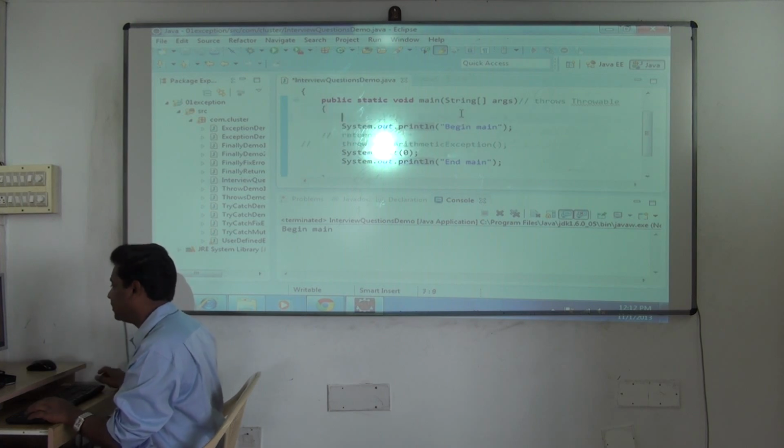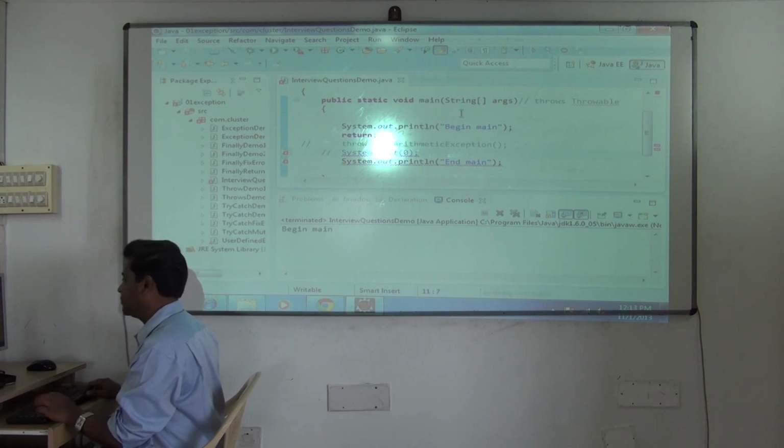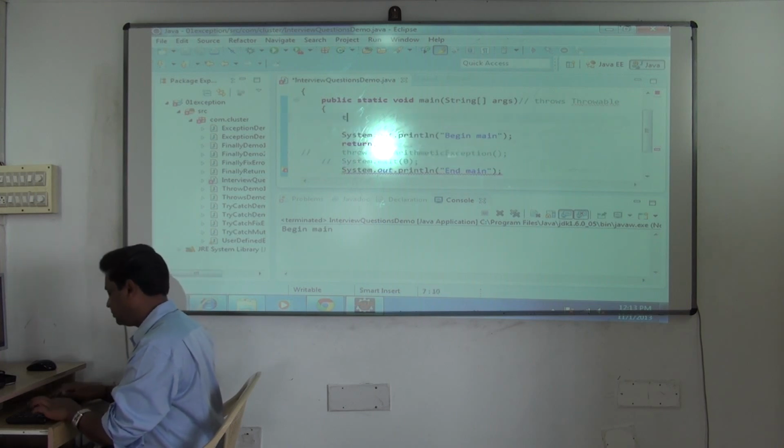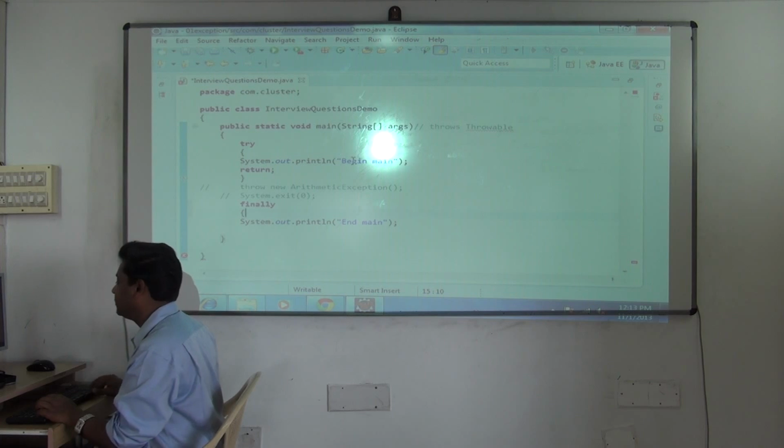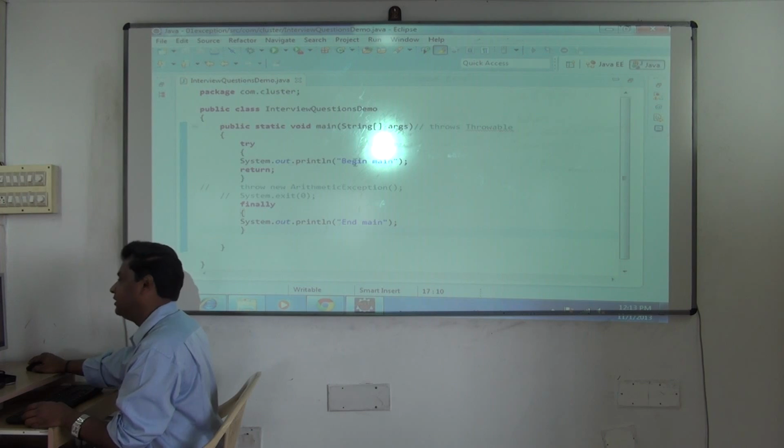Now my interest is, say I'll use return, but I want this statement to execute. Understood now? I'll use return, but I want that statement to execute. So what will I do now? That is when try becomes important. Try. I'll put this in try now. And now I'll put this in finally. Valid. Now the compilation error will go. It will return, but before returning, it will print and then return.